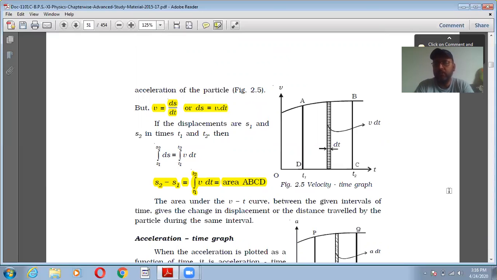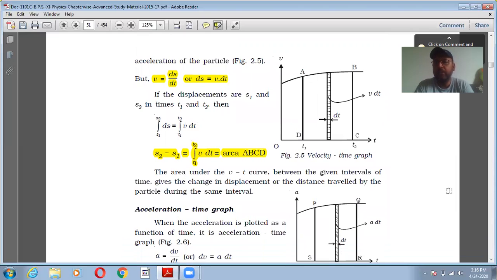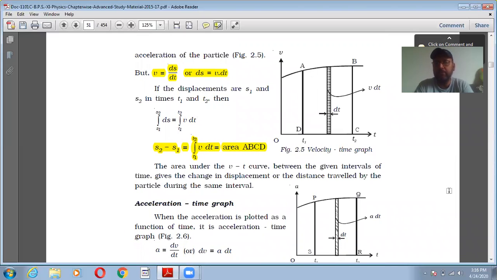That is the area ABCD. So the area under the velocity-time graph between the given intervals of time gives the change in displacement, or the distance covered by the particle during the same interval.